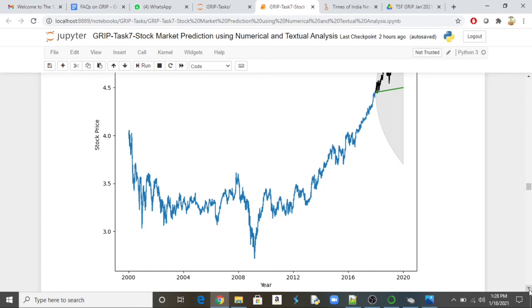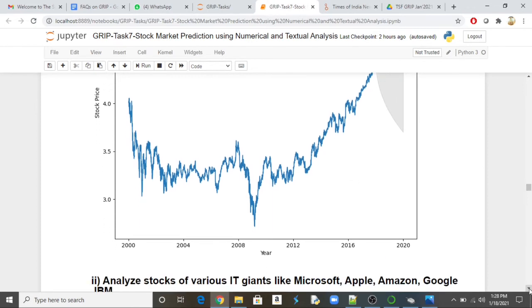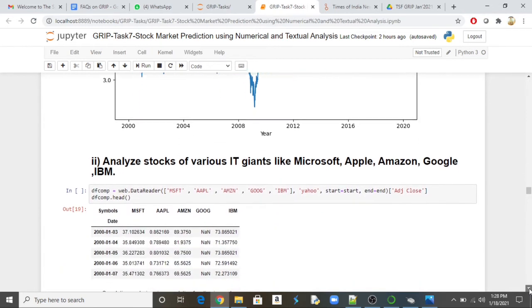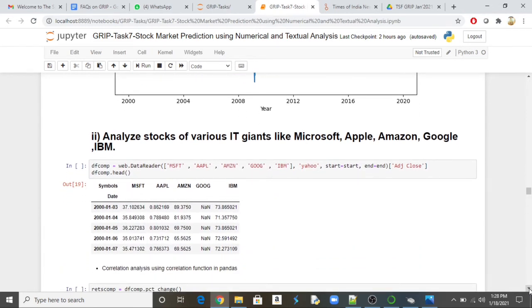So the second step is to do some sort of textual data analysis using sentiment analysis using NLTK libraries. Before that is the next step what we are going to do. Basically, in the next step, we are trying to explain why this particular stock price was fluctuating, and what is some probable cause for that.